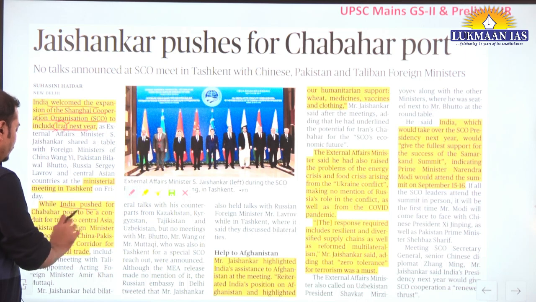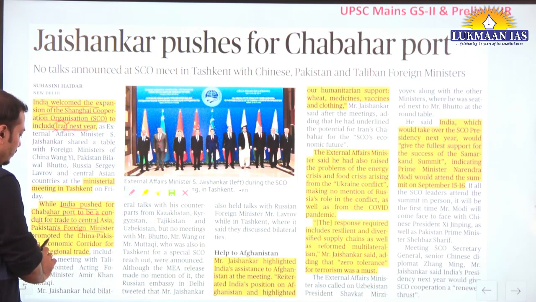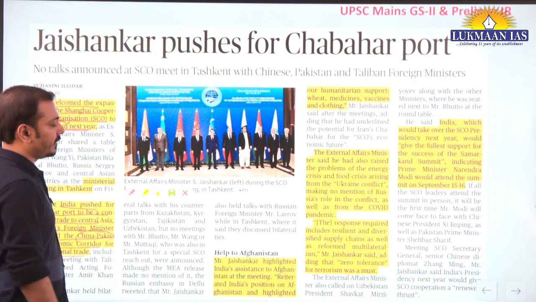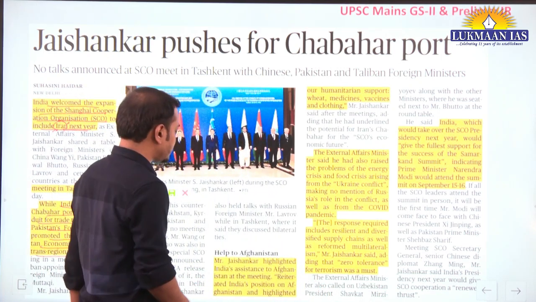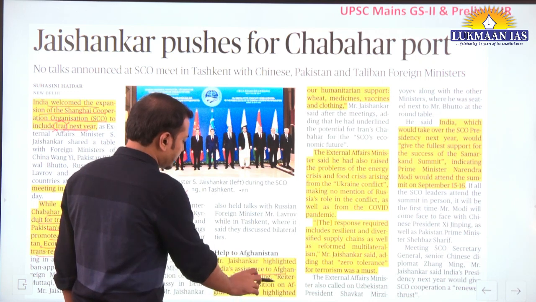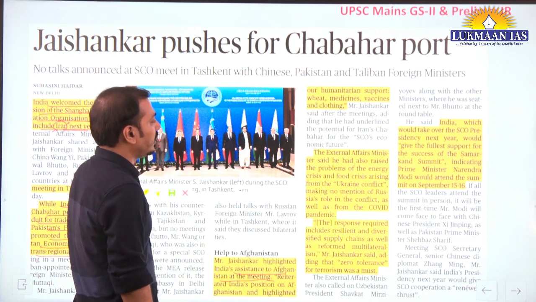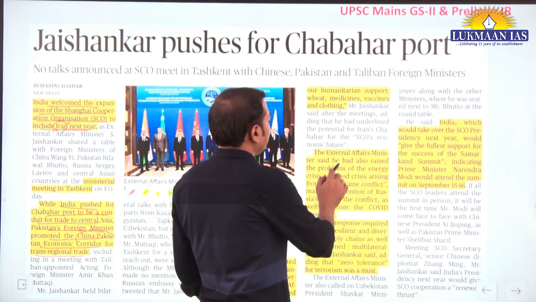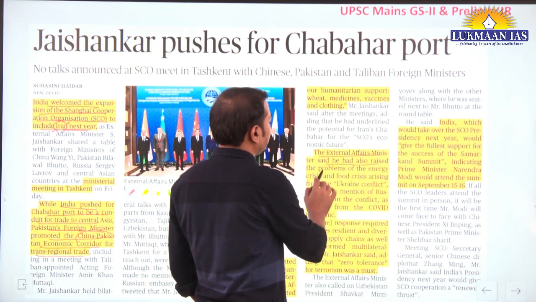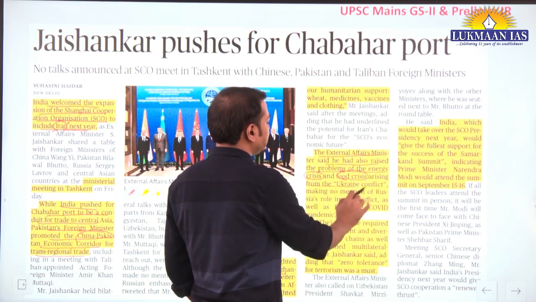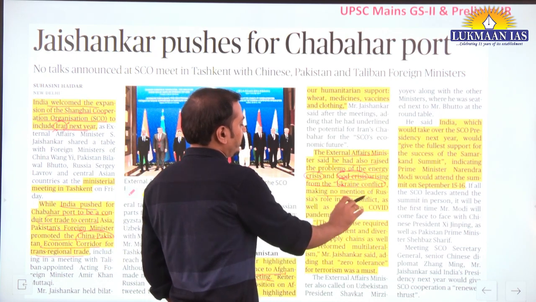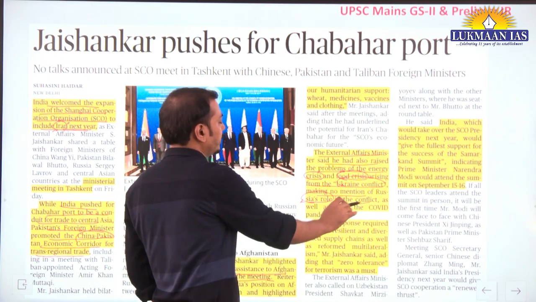While India pushed for Chabahar Port to be a conduit for trade to Central Asia, the Pakistan Foreign Minister also promoted the China-Pakistan Economic Corridor for trans-regional trade. This is the situation. Along with that, our External Affairs Minister highlighted assistance to Afghanistan at the meeting, and at the same time, he said that he had also raised the problems of energy crisis and food crisis arising from the Ukraine conflict, but did not mention Russia's role in the conflict.